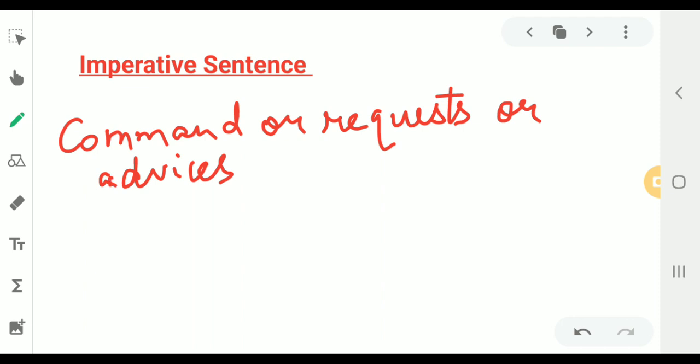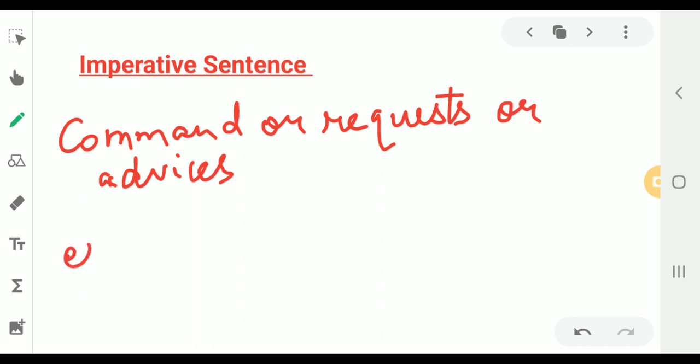These type of sentences are known as imperative sentence. Once again, a sentence that gives a command or request or advises to do something is known as an imperative sentence. It starts with a capital letter and ends with a full stop.